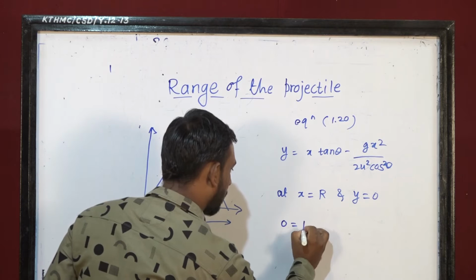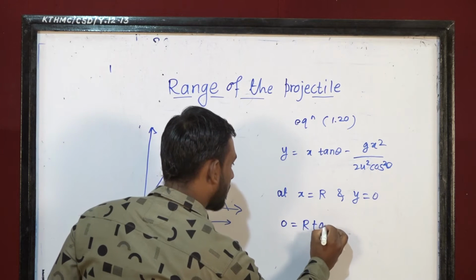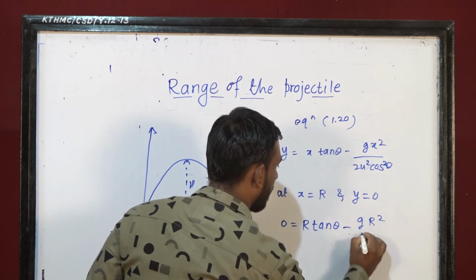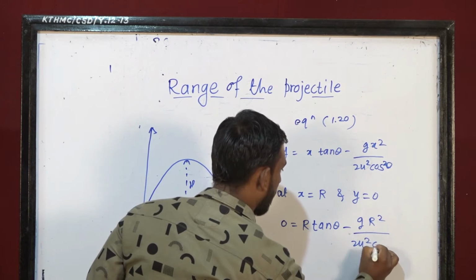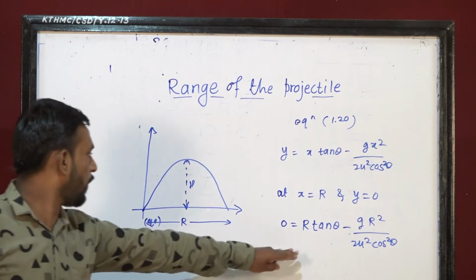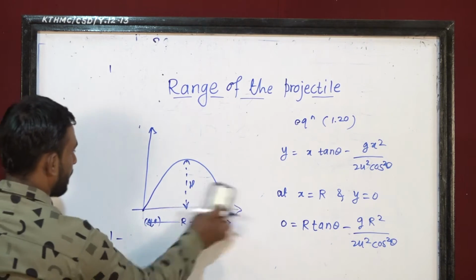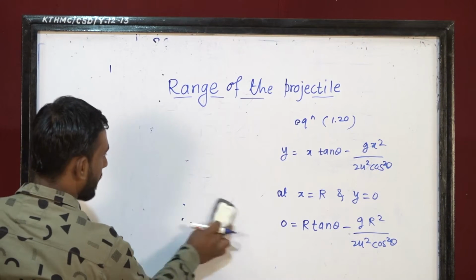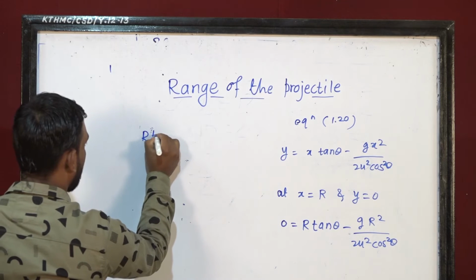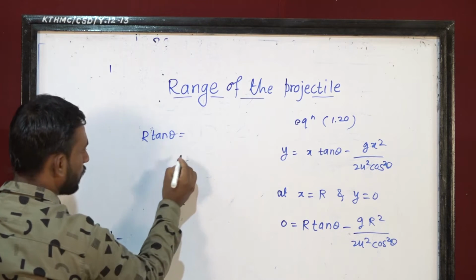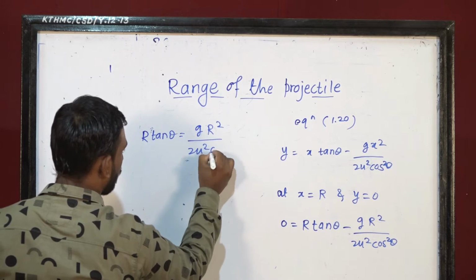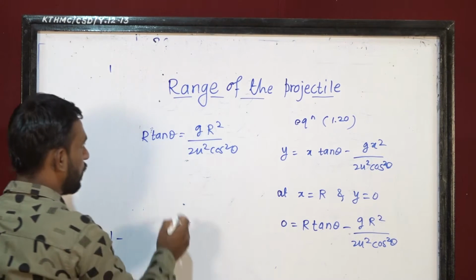Instead of x we have R, tan θ as it is, minus g R² / (2u² cos² θ). Now we solve this equation. I put R tan θ on this side, so R tan θ = g R² / (2u² cos² θ).